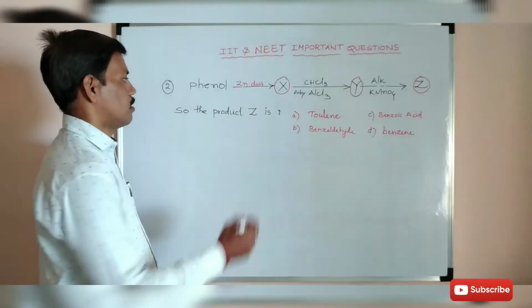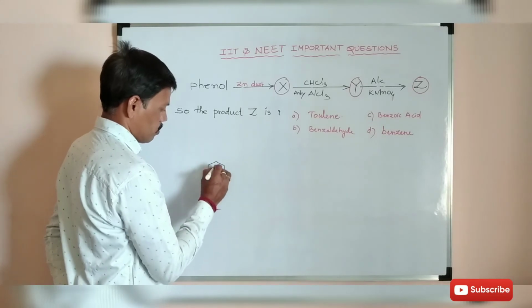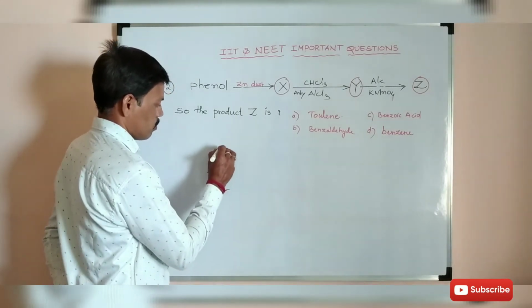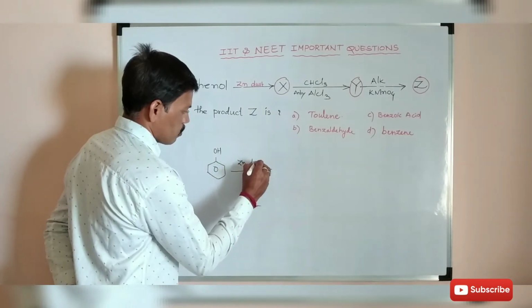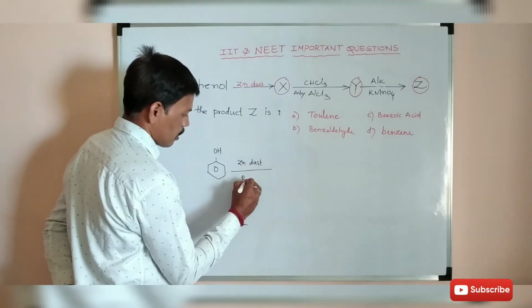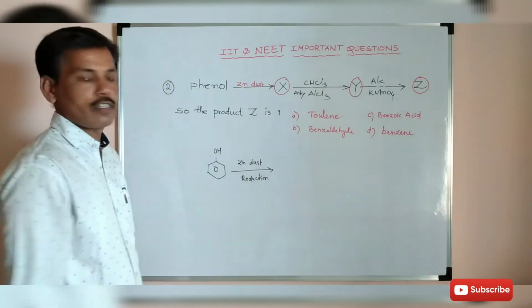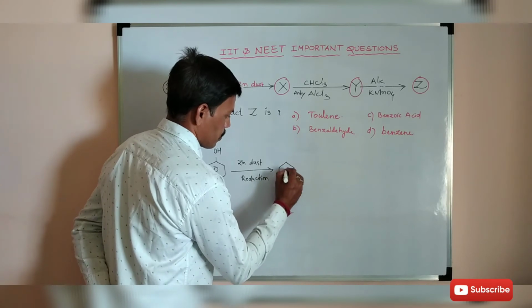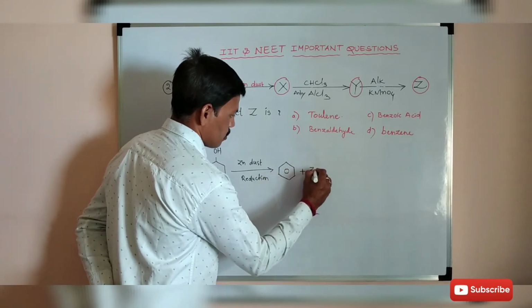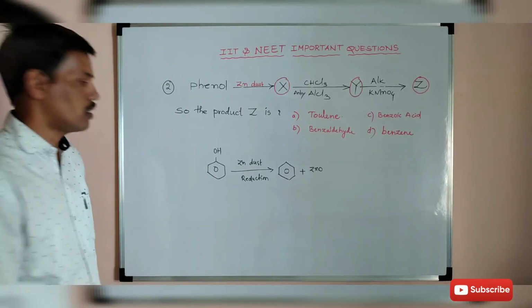Now phenol reacts with zinc dust. This is a reduction reaction. Phenol forms benzene and zinc oxide.